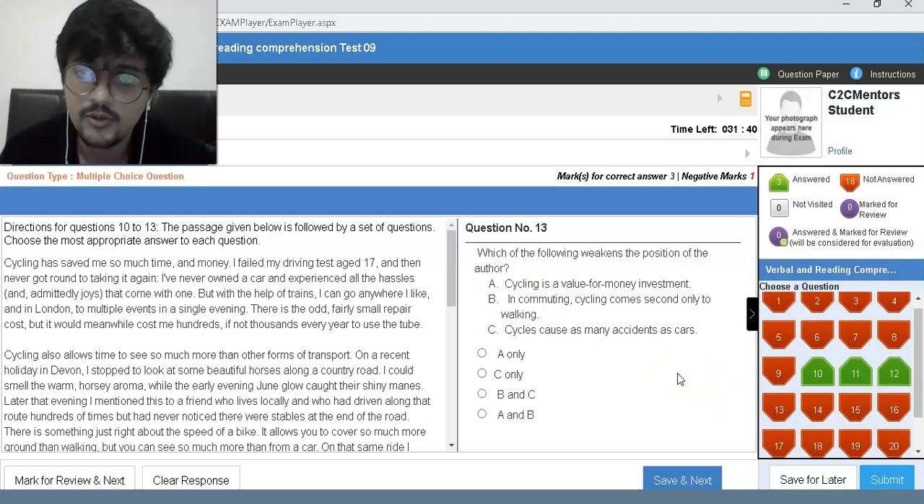Which of the following weakens the position of the author? A, cycling is a value for money investment. No, A doesn't, so this goes away. B or C or only C. So let's check for B. In commuting, cycling comes second only to walking.